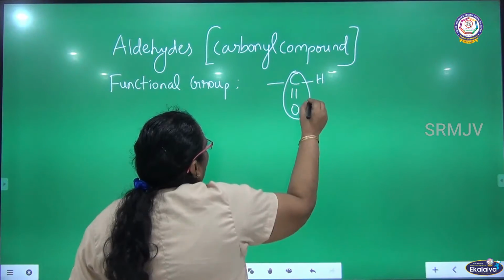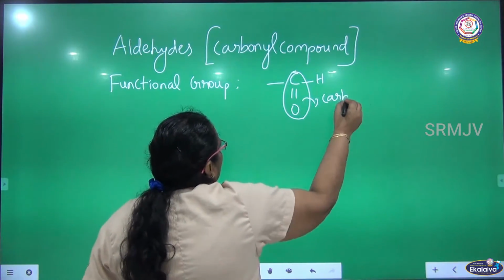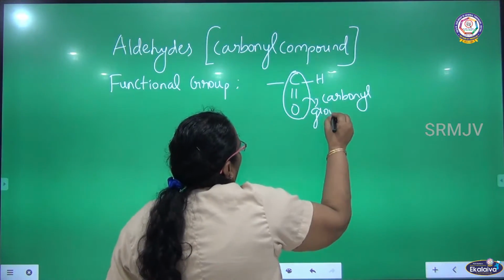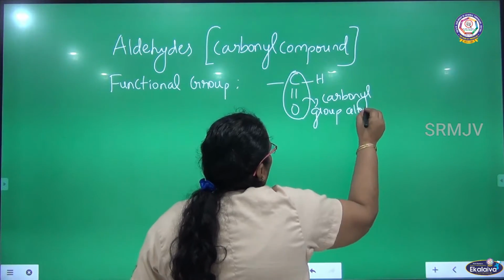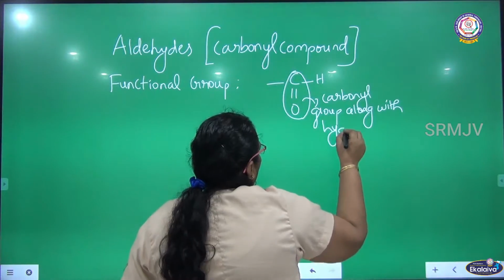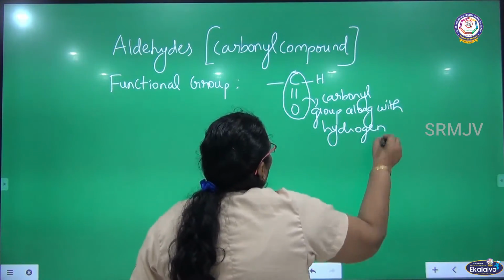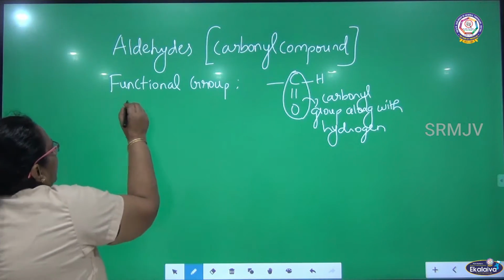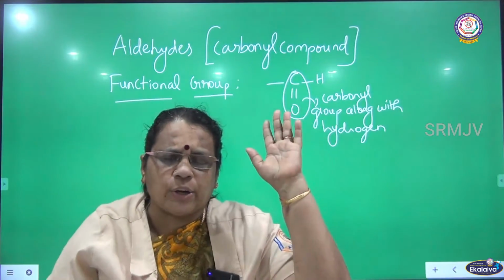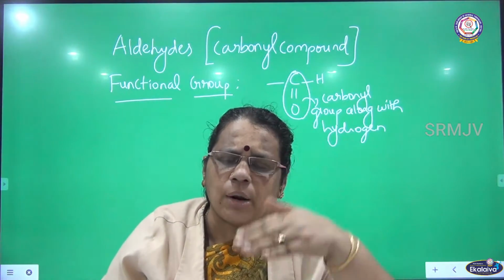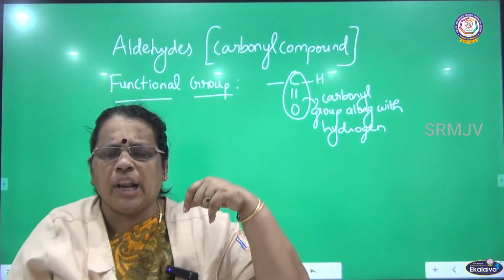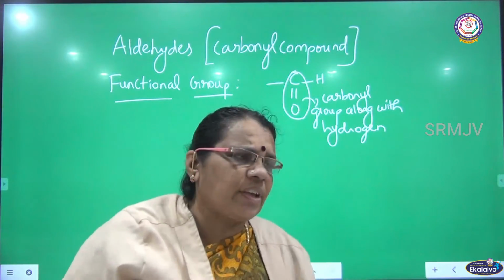So, it will have a carbonyl group along with hydrogen. Okay, so the functional group is C double bond O hydrogen. What is C double bond O? Just now I told you, the carbonyl group. So, it will have the carbonyl group and towards the other side you can see hydrogen. So, this is the functional group.